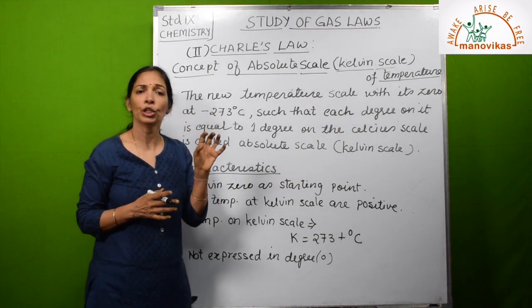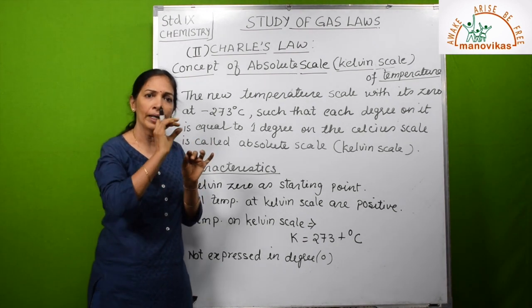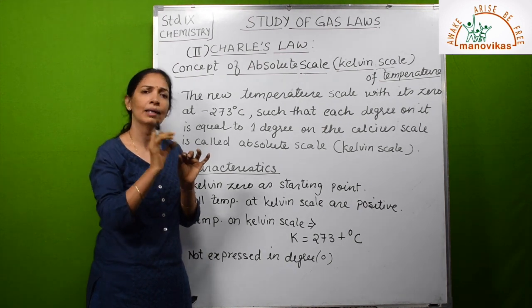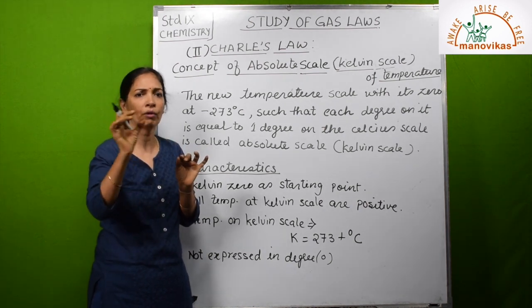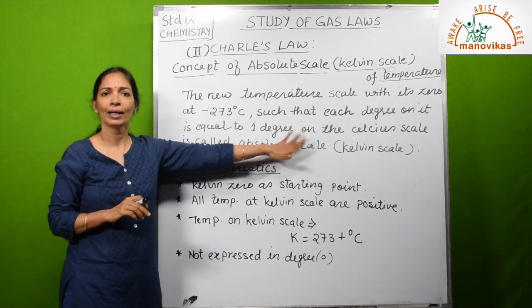That means 0 is at minus 273 degrees Celsius, but every 1 degree on the Celsius scale or Kelvin scale is the same. So every change will be 1 degree. Okay, so this is the absolute scale or Kelvin scale.